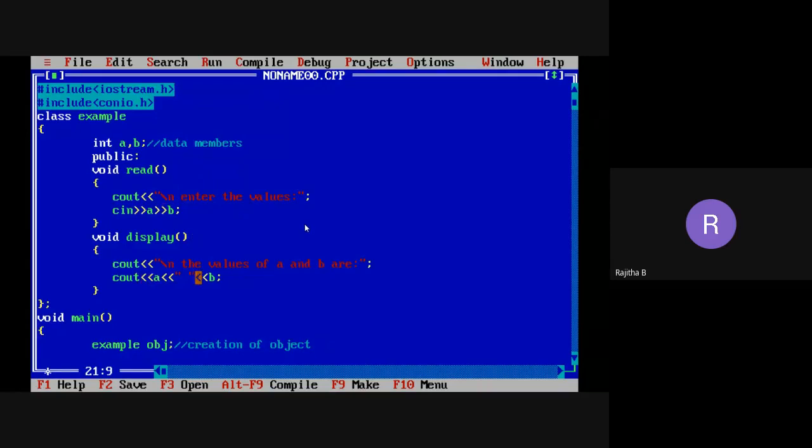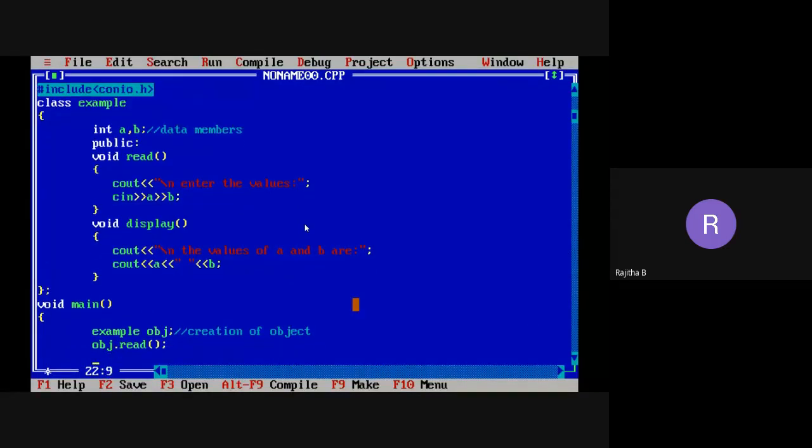I want to print the values here. Now I need to call these two functions, and I'm declaring them under public. If you are using public, you can access the member function anywhere. Now I simply want to call those functions: obj.read. I want to call the display also: obj.display.